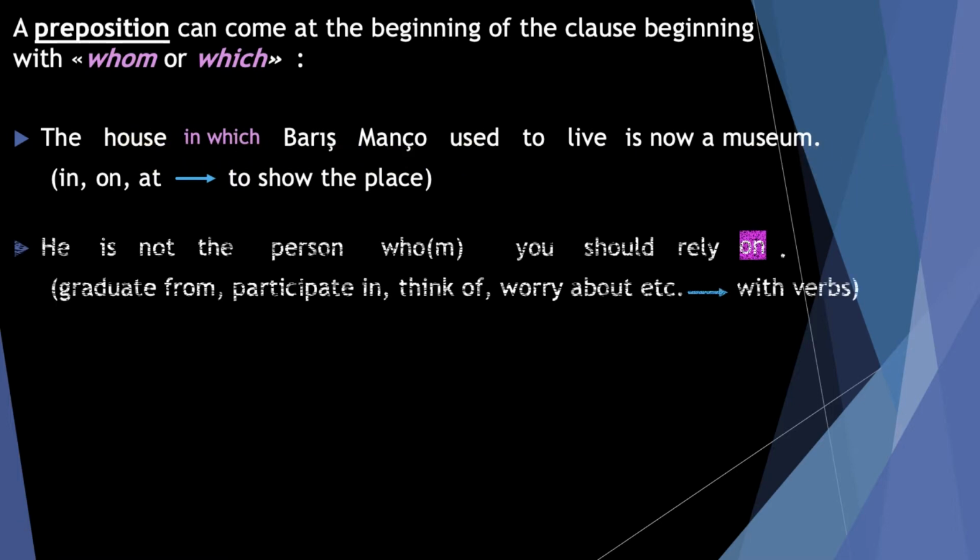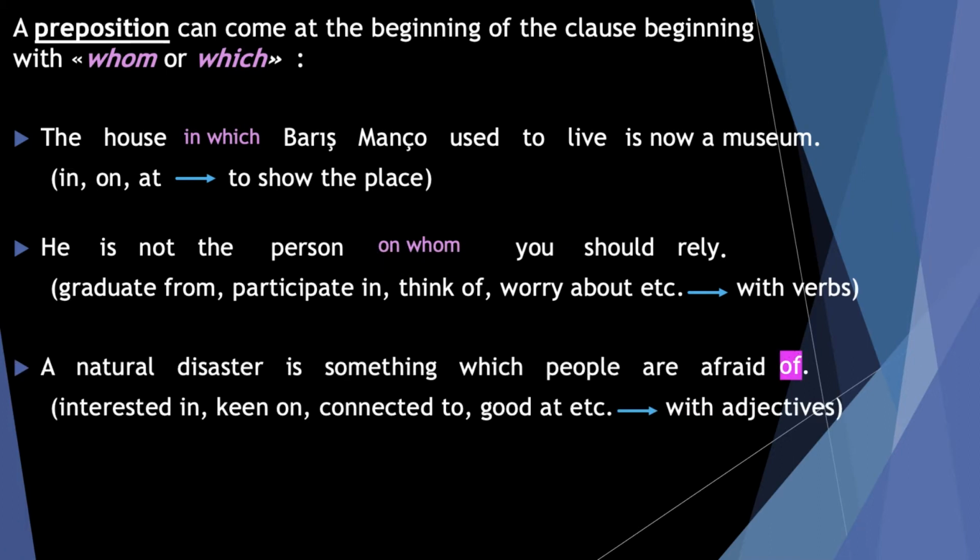The second example. He is not the person who or whom you should rely on. Remember, with verbs we can also use prepositions like from, in, of, or about. Okay, in the new sentence, on will be written before whom. I don't write who again. My only option is writing whom here after a preposition.